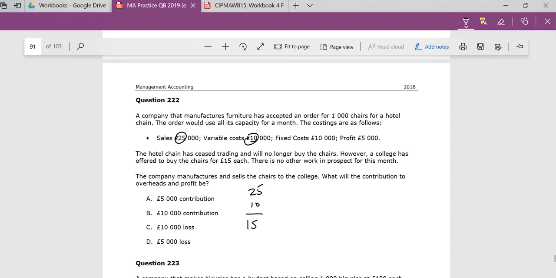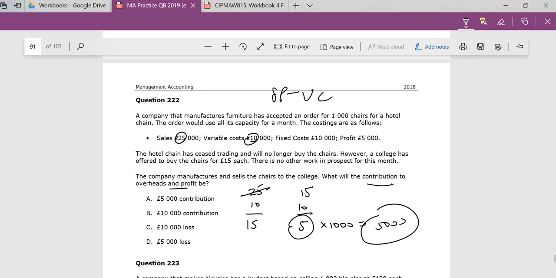But someone has offered to pay you 15 for it. It's still greater than the variable cost, so you're getting a contribution of 5. The plan is to sell 1,000, so the contribution is 5,000. That's what this question is asking: what would the contribution to overheads and profit be? So the contribution will always be selling price minus variable cost, and we have 5,000 contribution. So the answer is A.